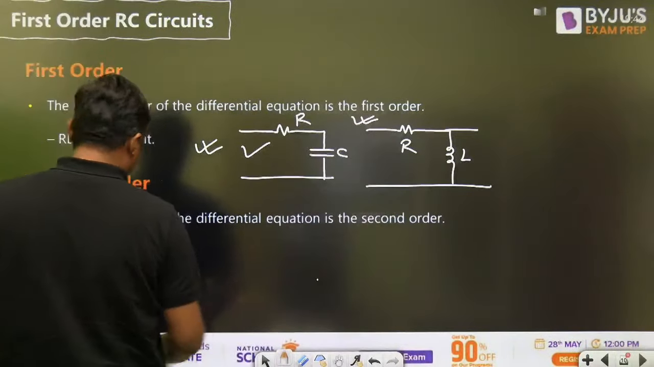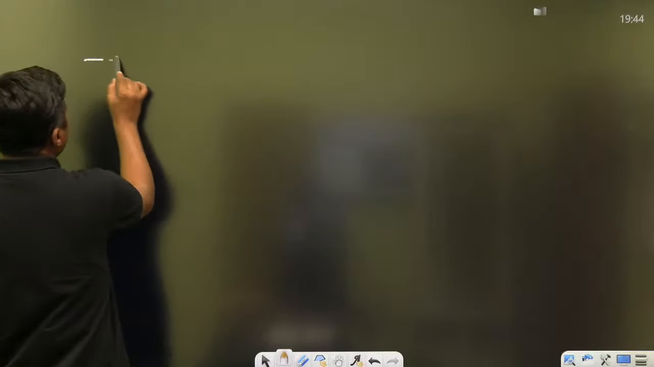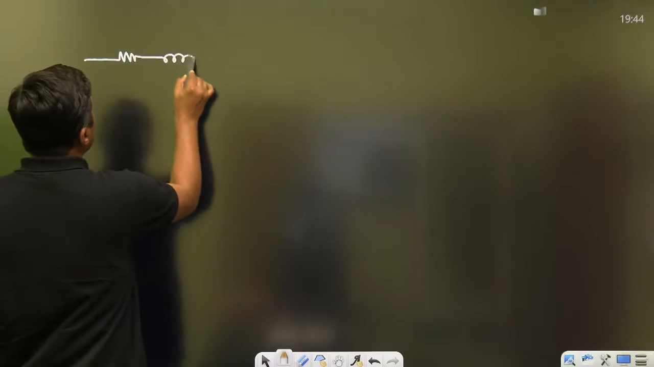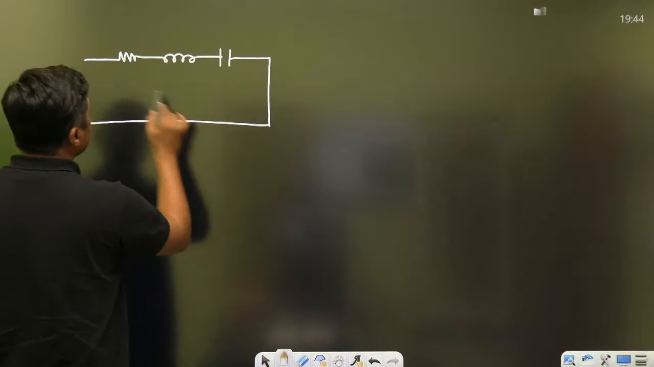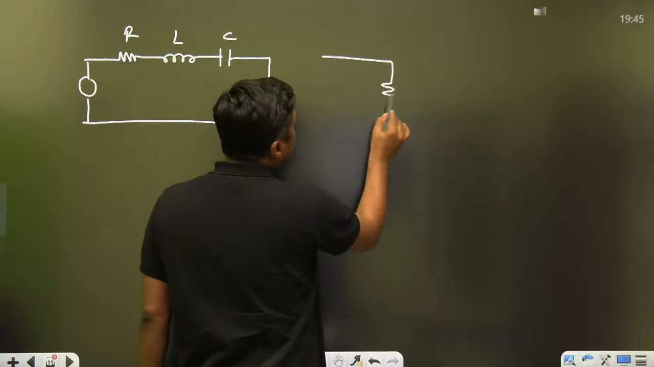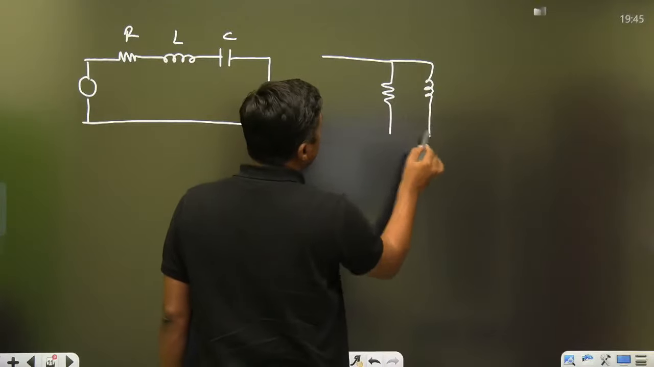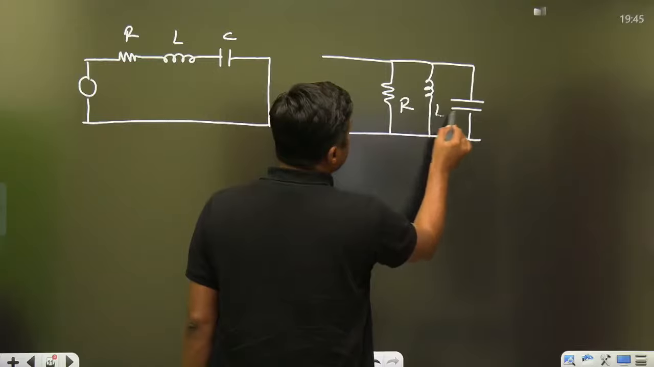Yes, please. Now, second order circuit means, for example, in any circuit, inductor is present, capacitor is present, both. This is called a second order circuit. RLC, here we are giving the source. Or what? In parallel that is connected. RLC, this is called a series RLC circuit and a parallel RLC circuit.